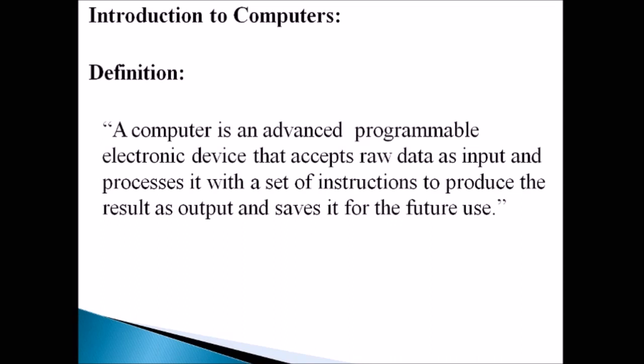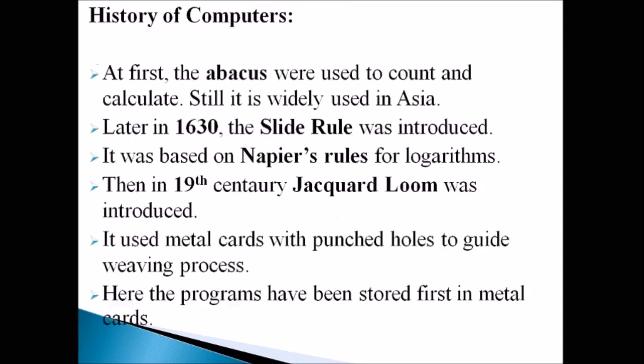So the definition is: a computer is an advanced programmable electronic device that accepts raw data as input and processes it with a set of instructions to produce the result as output and saves it for future use.